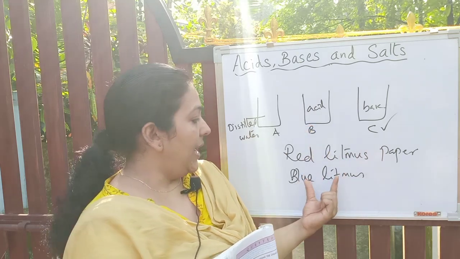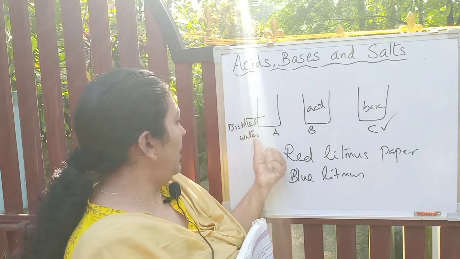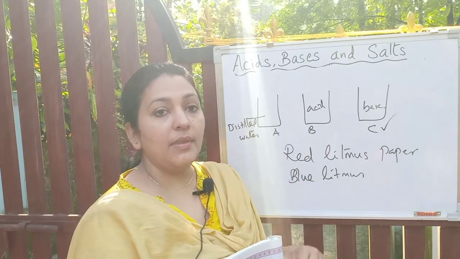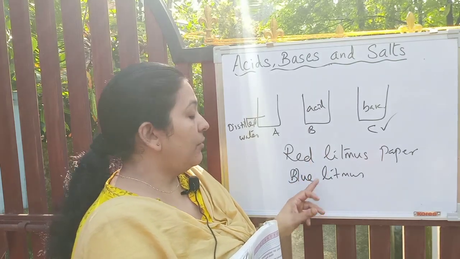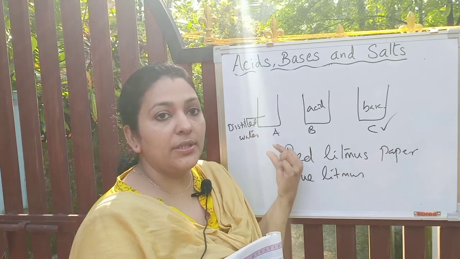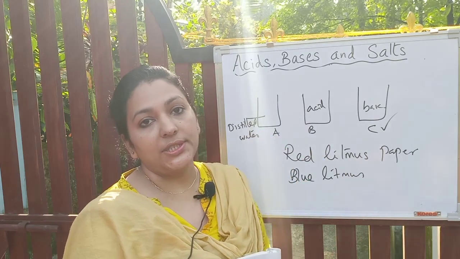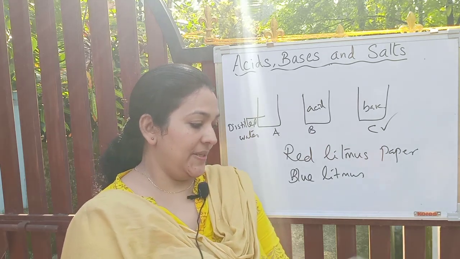What will happen? Acid will change blue litmus to red again. What about distilled water? If you dip blue litmus or red litmus in distilled water, nothing will happen, no color change.